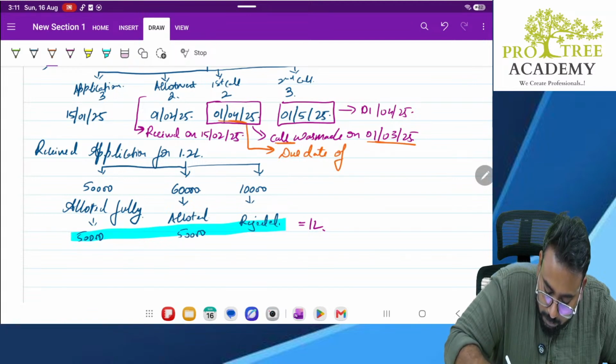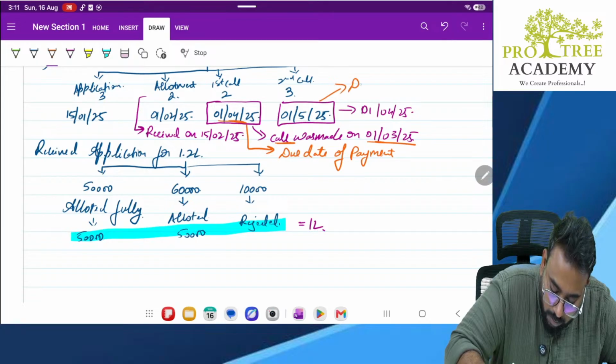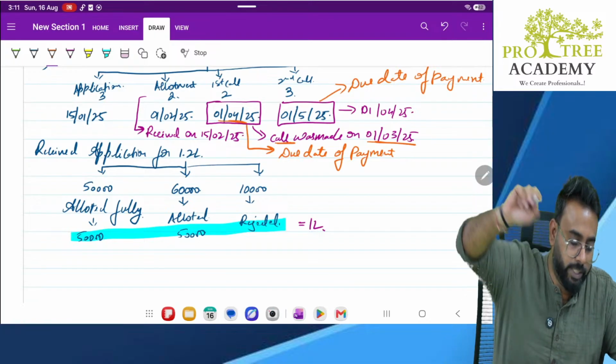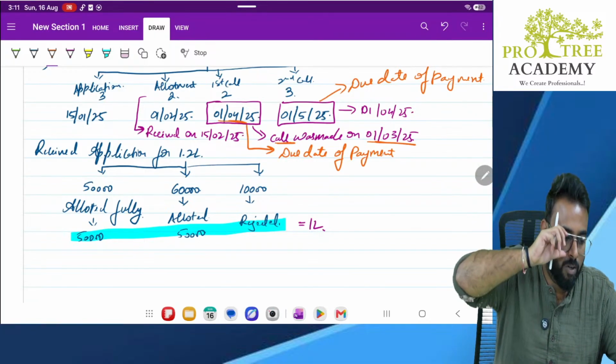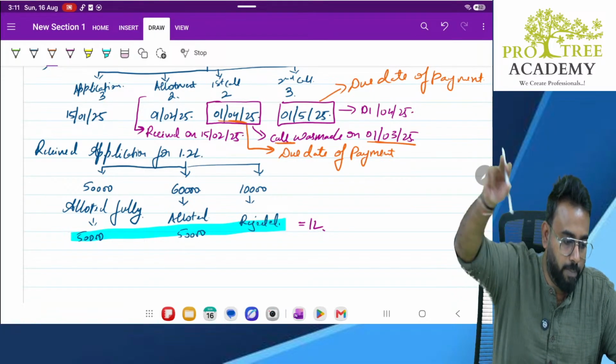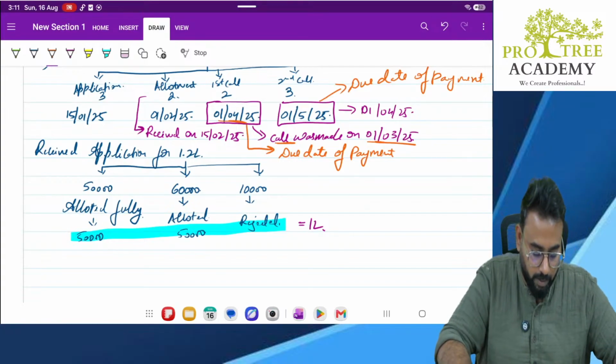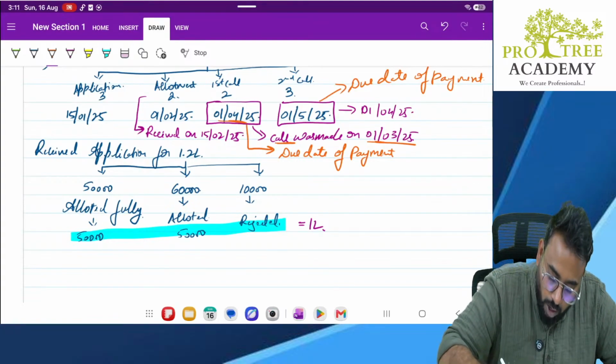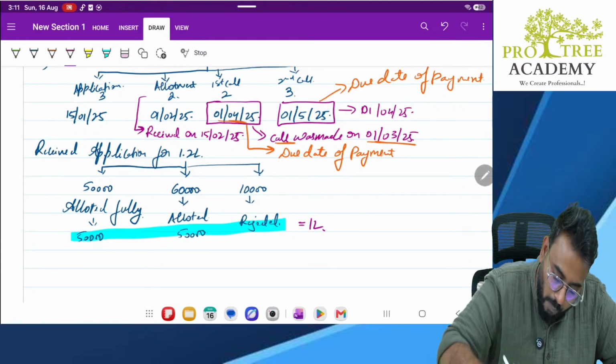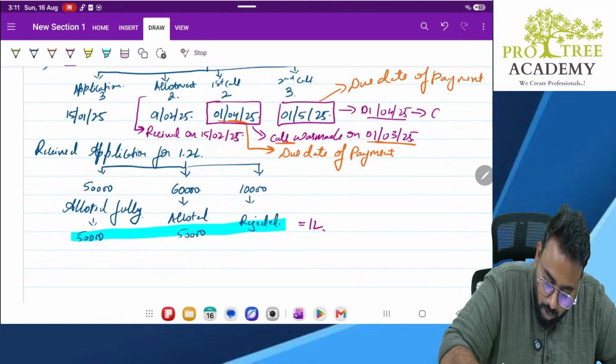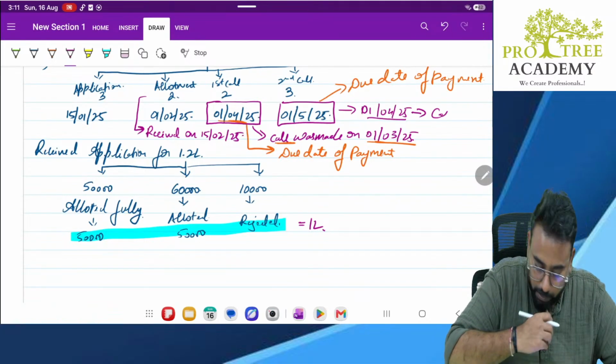Okay. So here, if I want, I can write it: due date of payment. This is also due date of payment. Sir, from where did you get this information? In the question itself, it is given in the bracket on first call, rupees 2, payable after 2 months from the date of allotment. Clear? So this was the call. They called on this date. Okay.